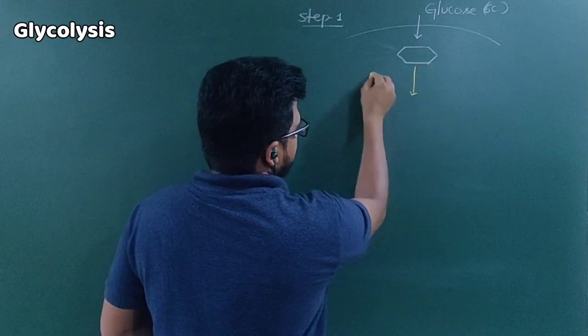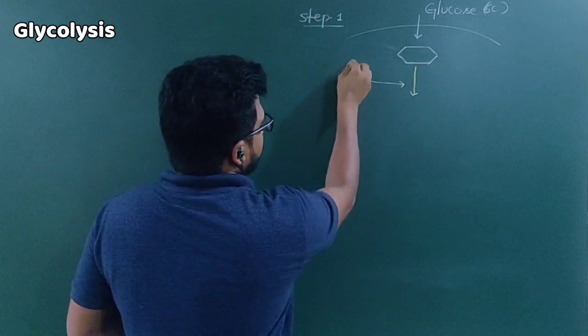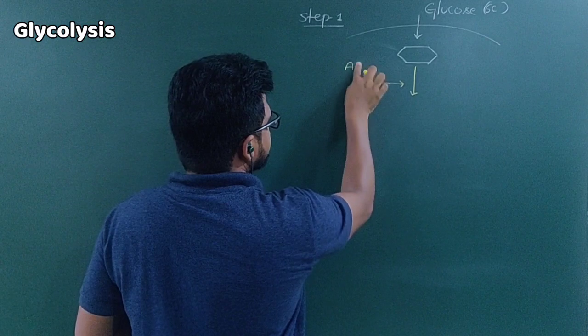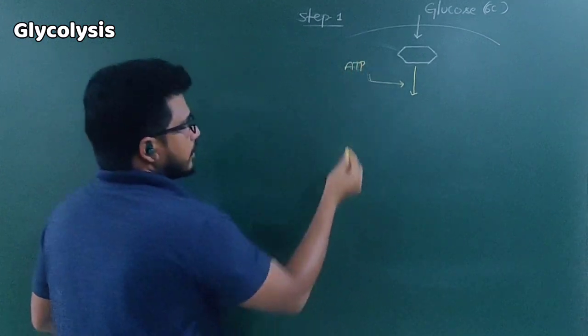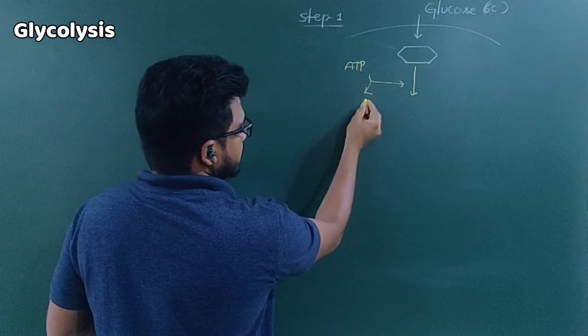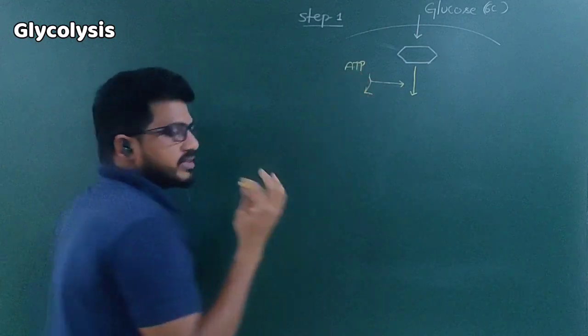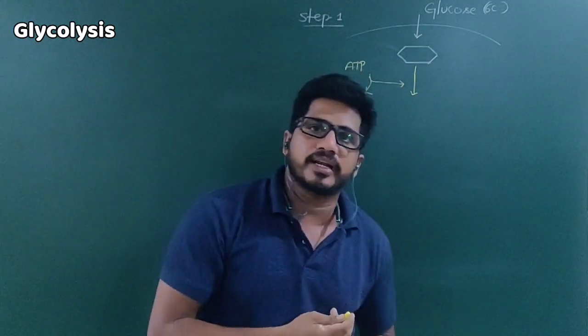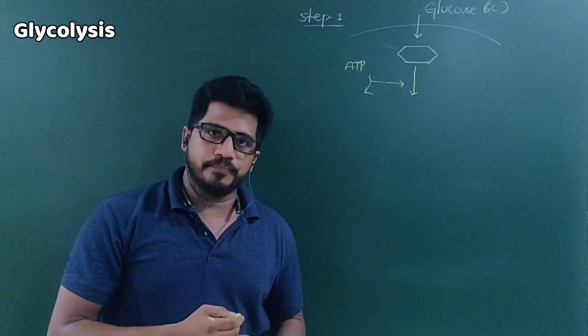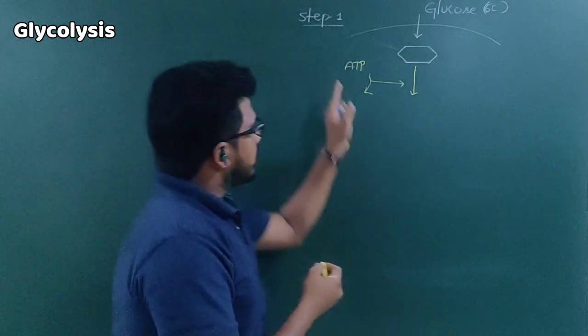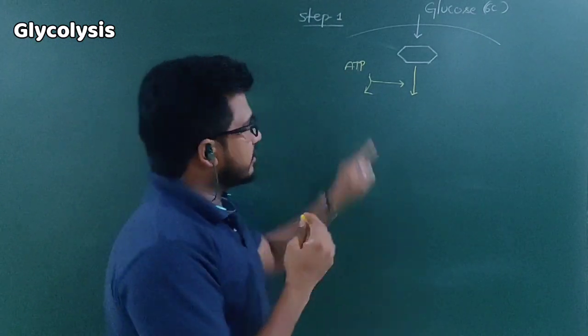Once glucose has entered, one ATP undergoes dephosphorylation, meaning ATP has 3 phosphates. I already told you in the previous class, ATP is the chemical energy form. In the ATP, 3 phosphates were there, right?